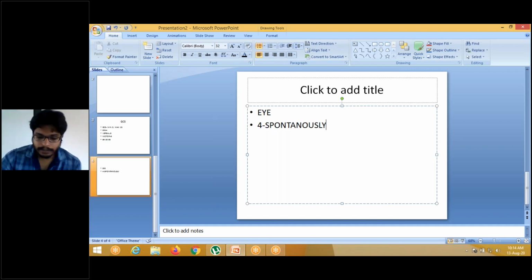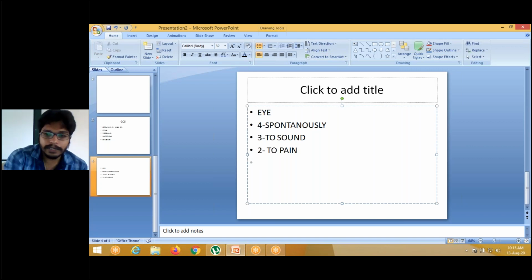Eyes open spontaneously. And next, 3. 3 is for eyes open to verbal command, open to sound. If you ask the patient's name and so on, he will open his eyes. 2 is open eyes to pain.